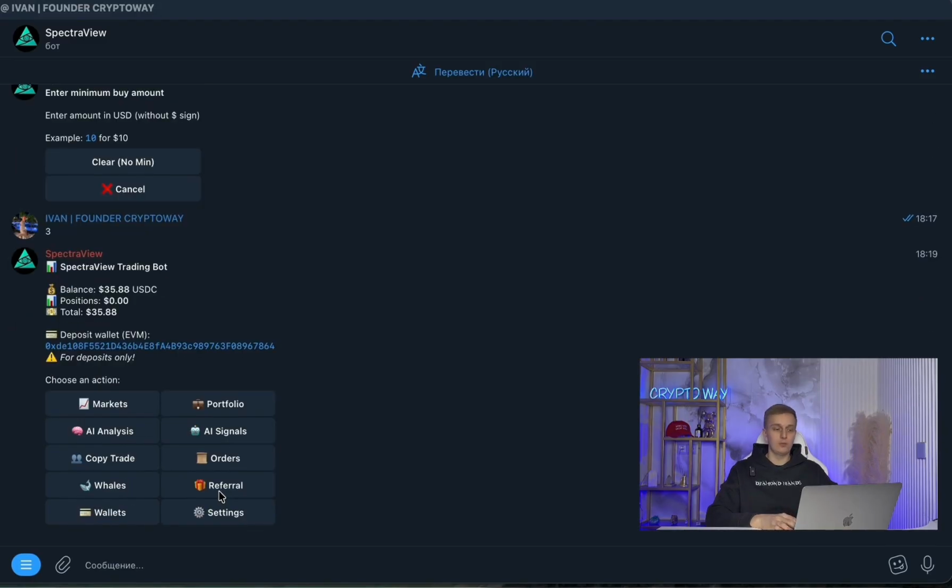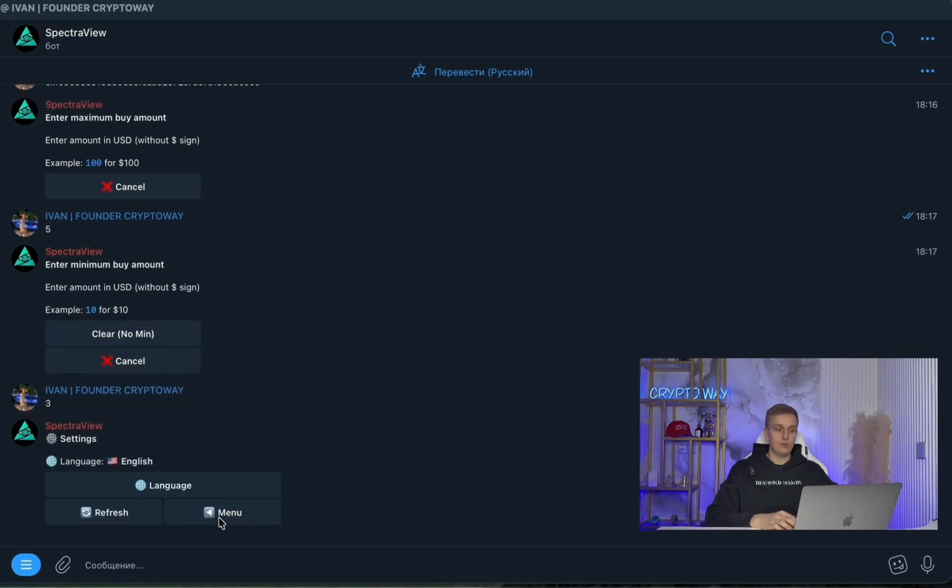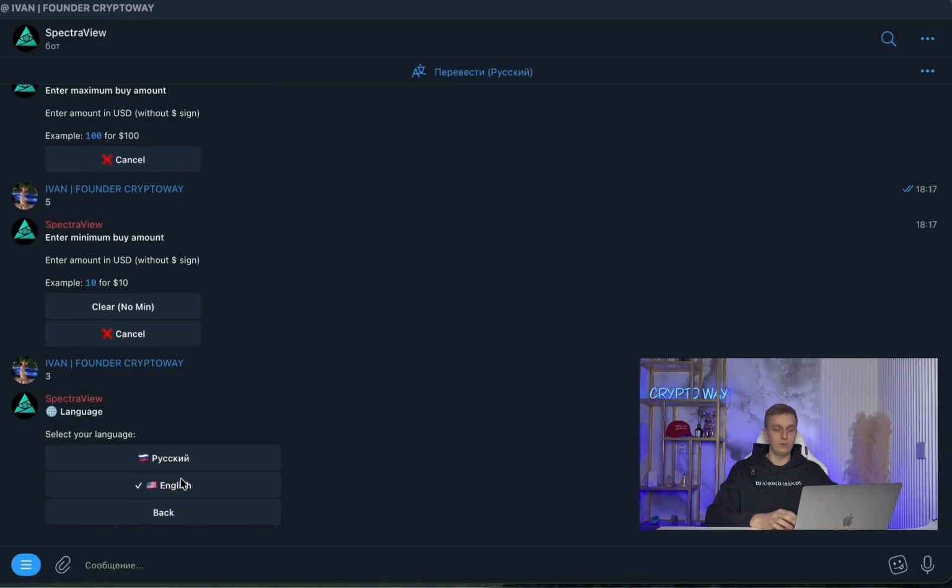I also want to note that this bot has a 3-level referral system, and if you are a public figure, you can also contact the team. They can offer you enhanced referral terms, and basically you can earn extra income by scaling up this service as well. And let's also take a look at the settings section. Right now, here we only have the language switch mode, meaning you can choose either Russian or English.